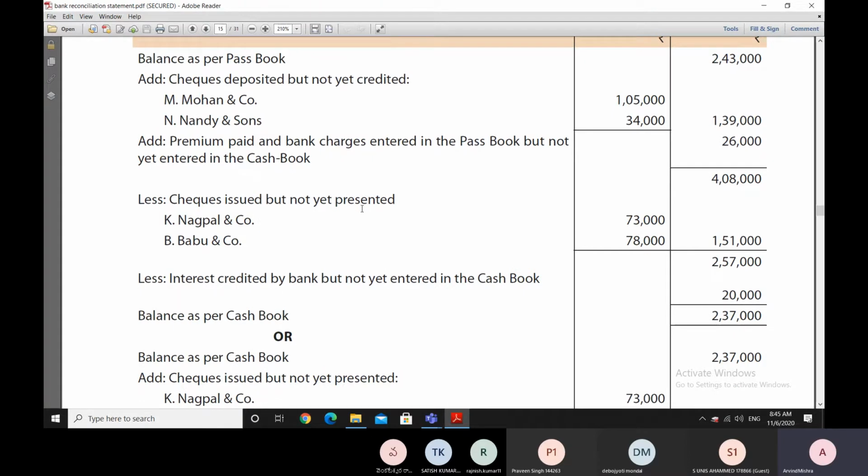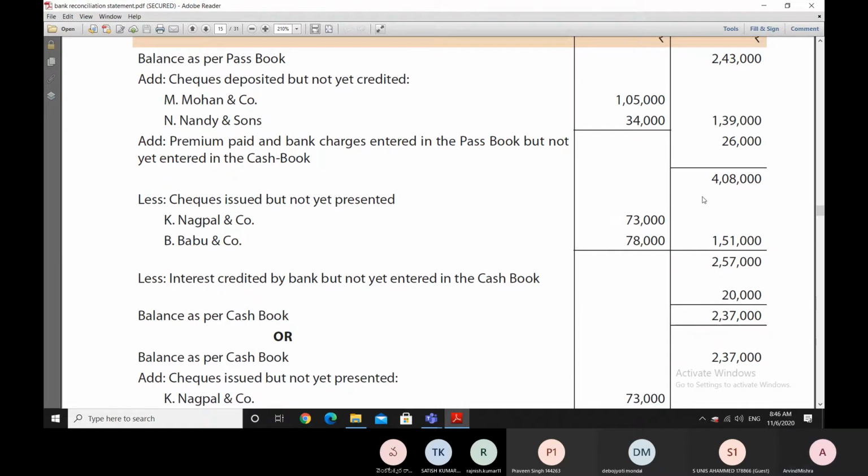Similarly, there are some checks which were issued but not yet presented in the bank by the customers who took away the checks. So when we entered the checks, these checks reduced the balance in the cash book, but this balance is not yet reduced in the passbook so far.